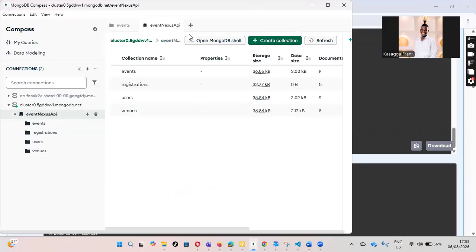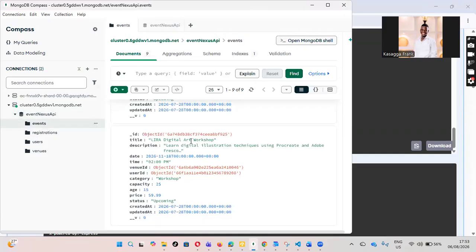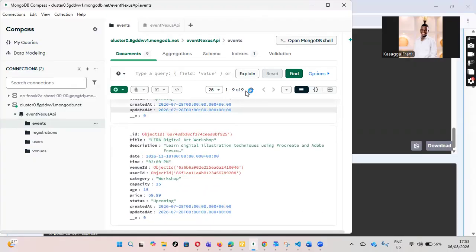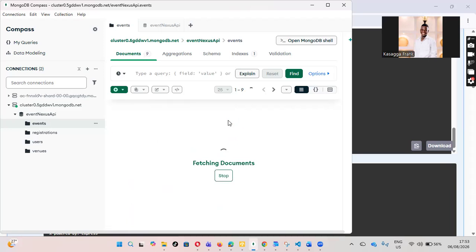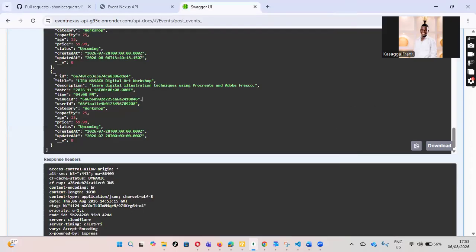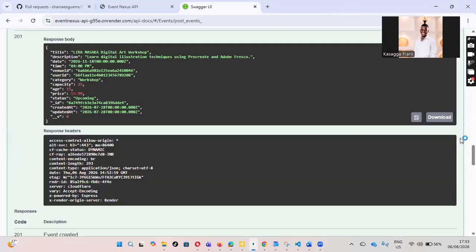Let's go back to events. When we get back to events, we shall see Lila Masaka. It will refresh. Remember, they were 9, now it's showing 10, so simply meaning that Lila Masaka must be appearing, and it appears, as you can see. The other thing I'll show is I'll use exactly this to do the PUT. Sorry, the computer is slowing down, but it is okay.